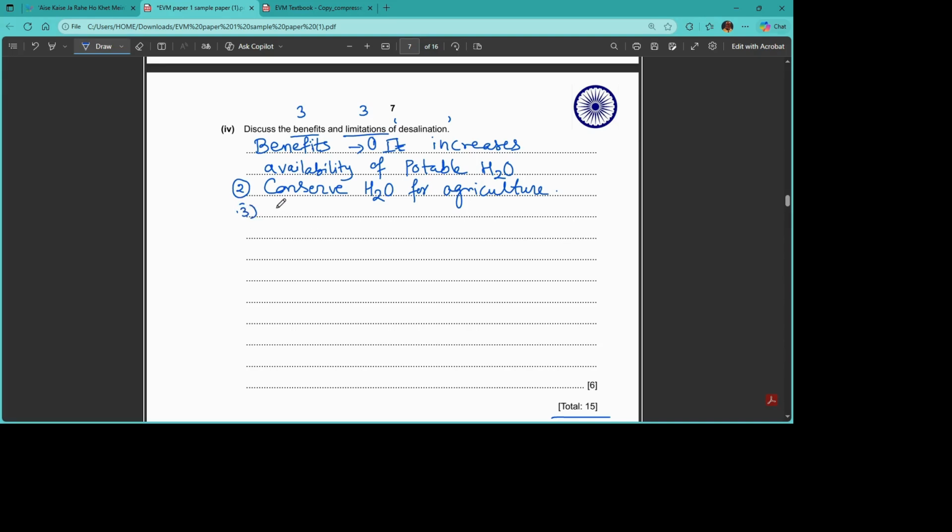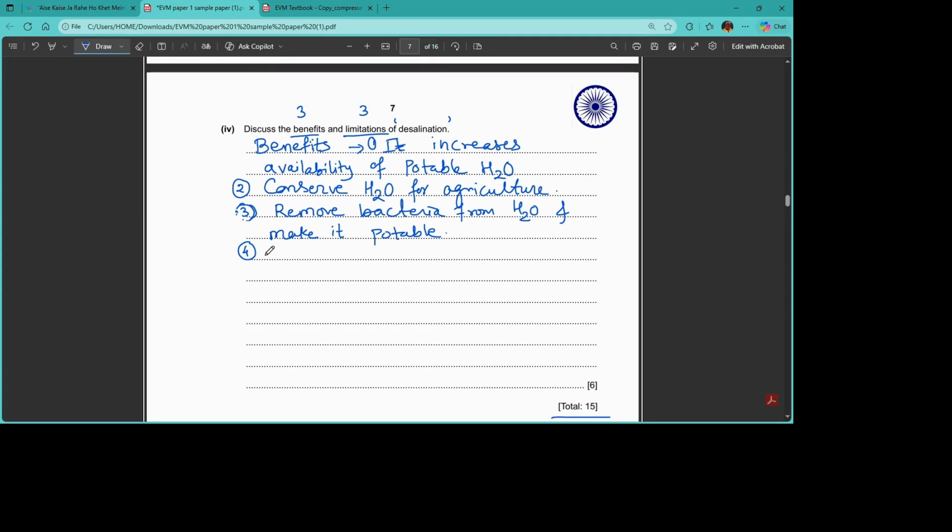The third one is desalination also removes bacteria from water and makes it potable. Fine. If you have any doubt, you can put one more benefit here. We still have enough space, right? And we can use that one.